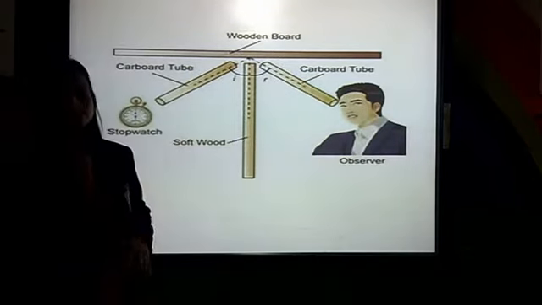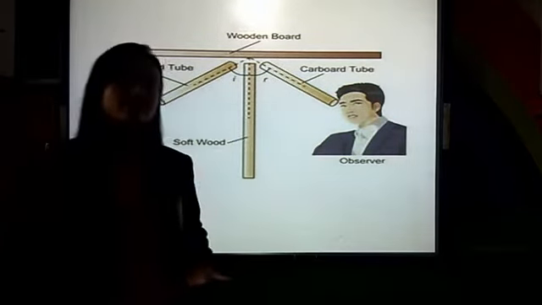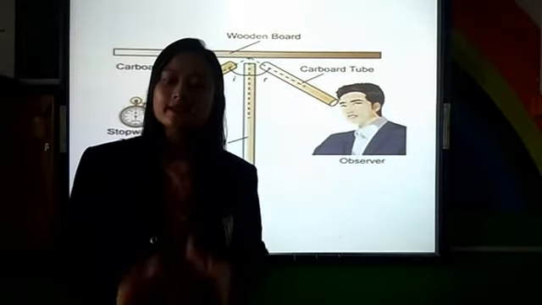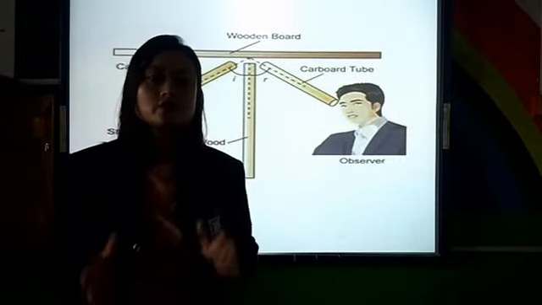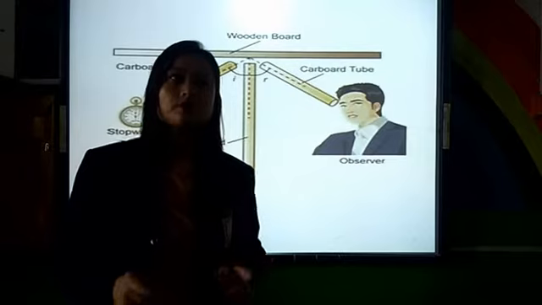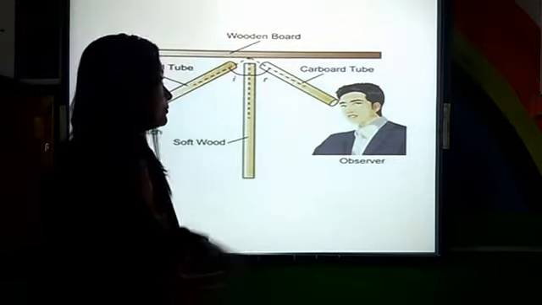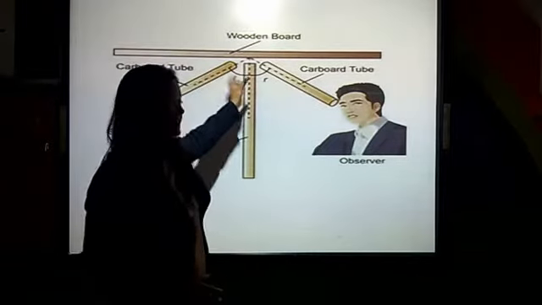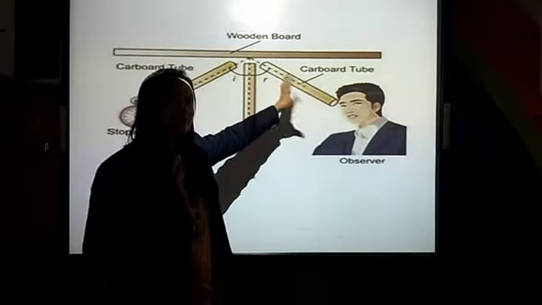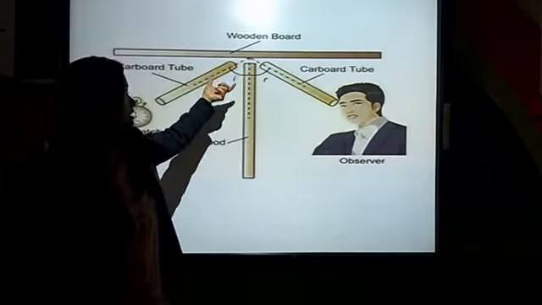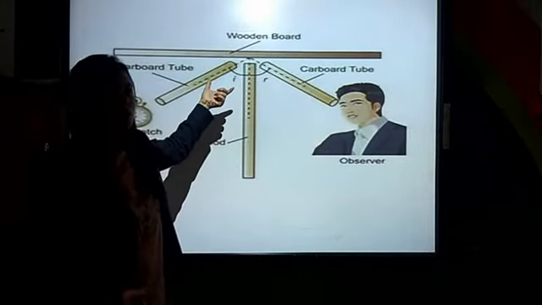Just like light. As I told you earlier, reflection of sound works exactly the same way as reflection of light. When we talk about reflection of light, we are talking about regular reflection, so the angle of incidence and the angle of reflection will be the same. It follows the same laws of reflection.